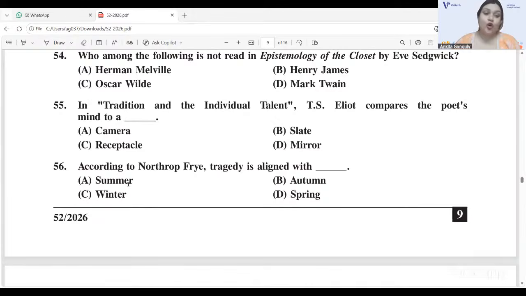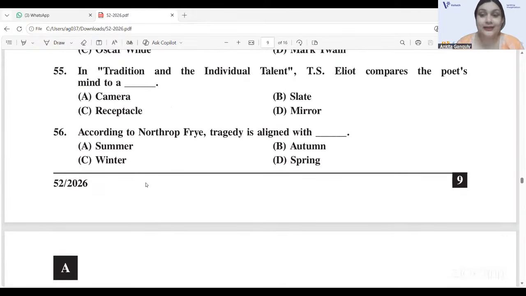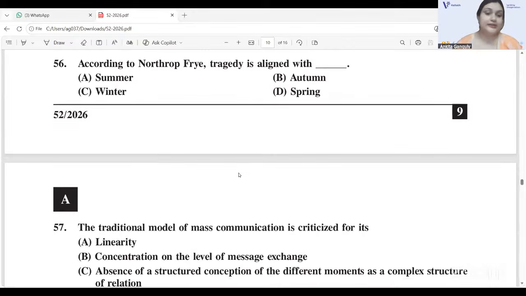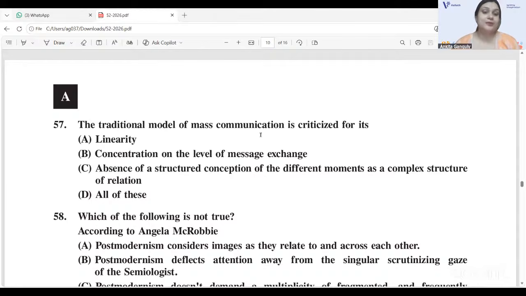Okay, 56. According to Northrop Frye, tragedy is compared to which season? It is autumn. Tragedy is linked to autumn, right? The traditional model of mass communication is criticized for its dash. It is D, all of these: linearity, concentration on the level of message exchange, and absence of a structured conception of the different moments as a complex structure of relation. 57D is correct, all of these.